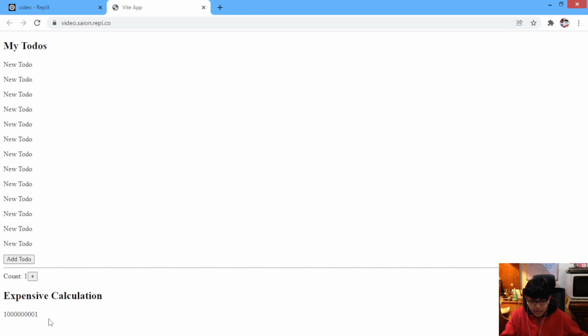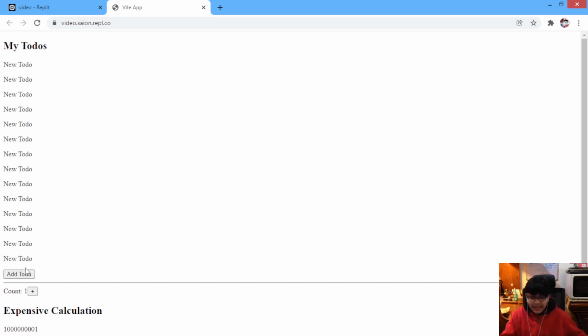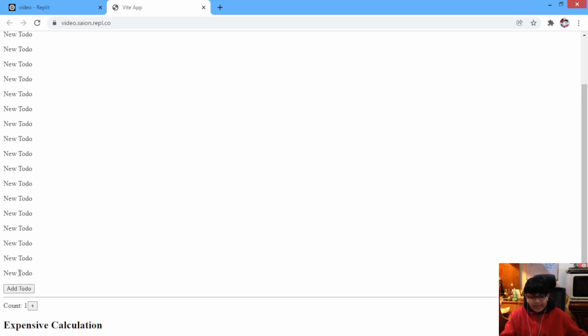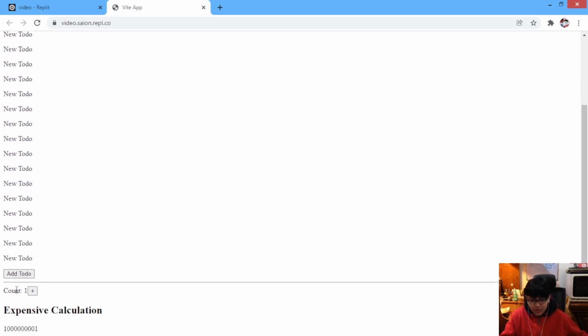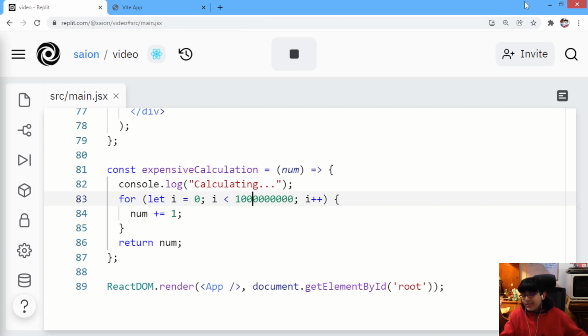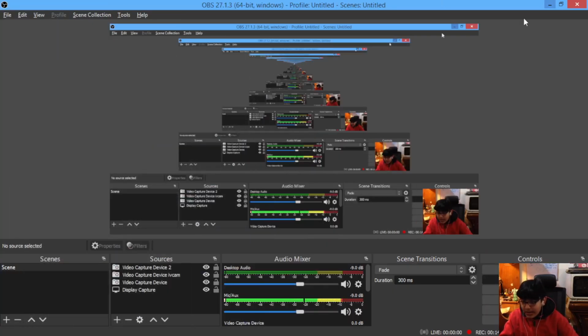If it was doing the expensive calculation once again, then this would have come after a few seconds, but it is coming immediately. That means that the expensive calculation is not taking place when our to-do state changes. It will only take place when our count state changes, and you can see the effect. You can see in front of your eyes why you need to use this useMemo hook.